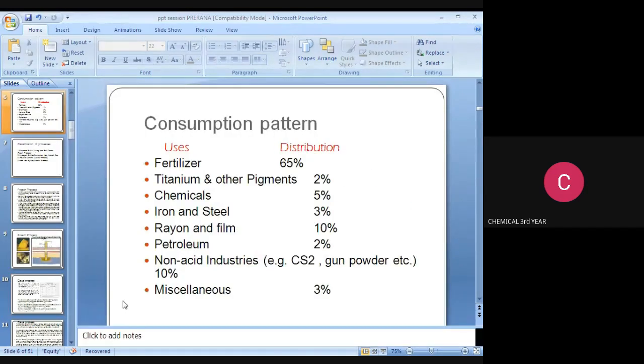The consumption pattern of sulfur, uses and distribution. Sulfur is used as a fertilizer, 65 percent. Titanium and other pigments, the distribution is 2 percent. Chemicals, its distribution is 5 percent. Iron and steel, the distribution is 3 percent. Rayon and film industries, the distribution is 10 percent. Petroleum, it is used in petroleum 2 percent. Non-acid industries, for example CS2, gunpowder, etc., used as 10 percent. Miscellaneous is 3 percent.